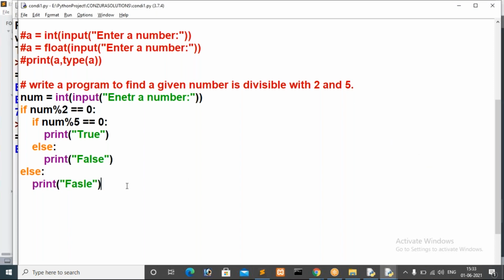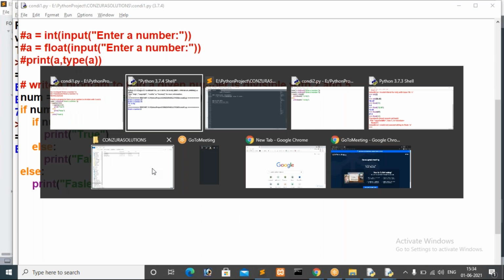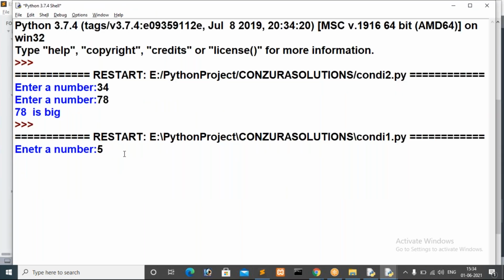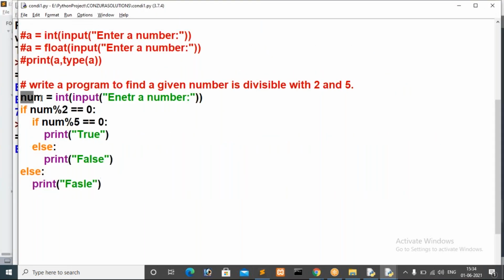Sorry for the inconvenience, I lost internet. Okay, now it is fine, right? So right now I am giving a value. Thank you. While executing this program, I'm giving value 5. So now inside num I have the value 5.